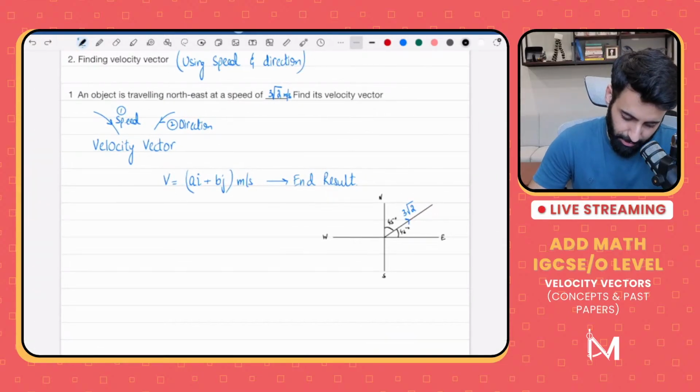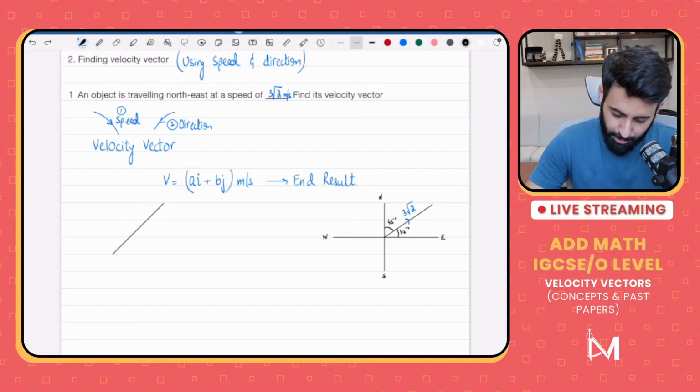I'll do that on the side. So the object is heading in this direction. This is the direction in which the object is heading, and we have to break it down into horizontal and vertical components. This is the horizontal component. I'll use the color blue for that, and this is the vertical component. Let's make a nice and smooth 90-degree triangle out of it. Here we go.